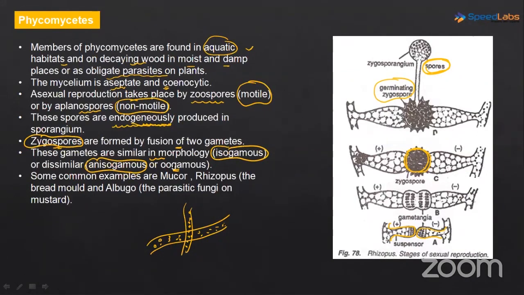Here the female gamete is going to be very large and it is going to be immotile. Okay, it will be immotile, it will be very large, and the male gamete is small and motile. So that is the meaning of oogamous. So in oogamous, if the female gamete is immotile and very large, it does not come out of the reproductive cell. Okay, let's again see what is isogamous, oogamous and everything.